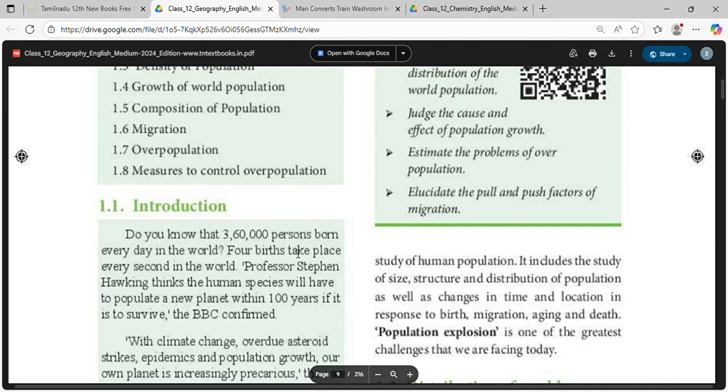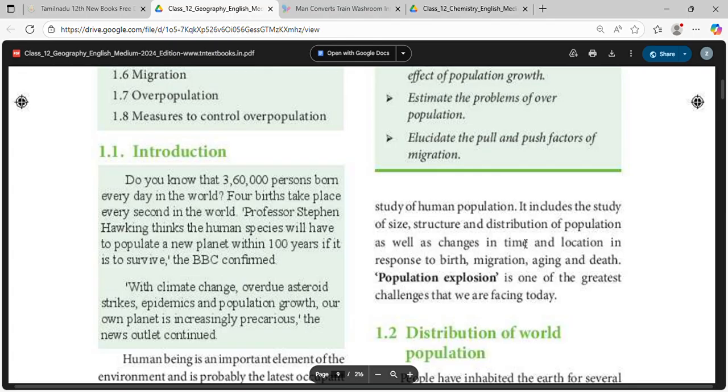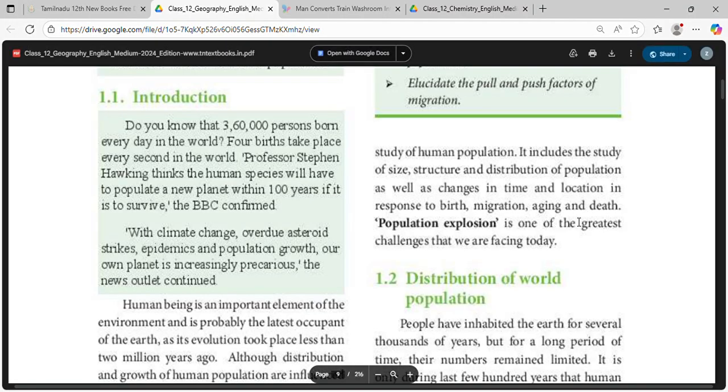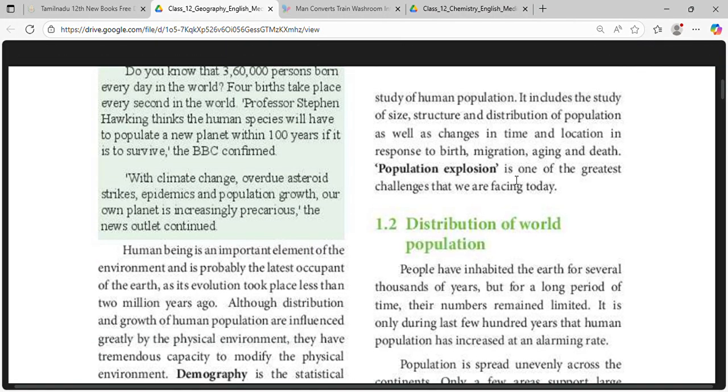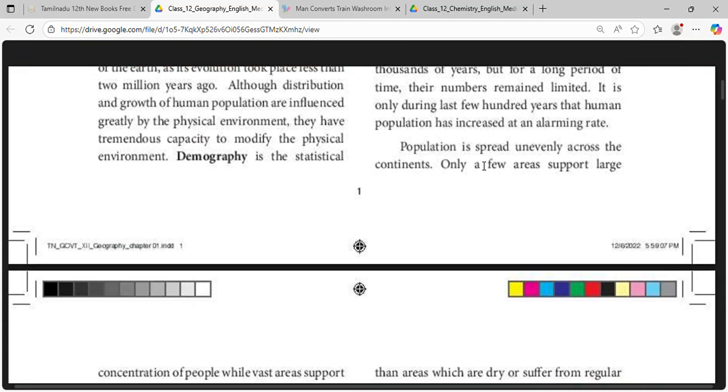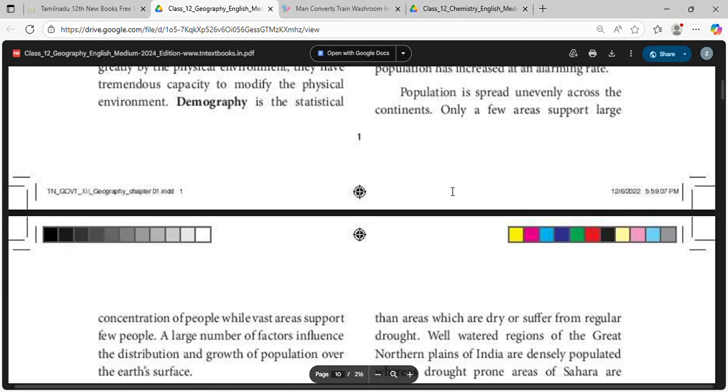Demography is the statistical study of human population. The study of size, structure, and distribution of population, as well as changes in time and location in response to birth, migration, aging and death, is called demography. Population explosion is one of the greatest challenges we face today. Population is spread unevenly across the continents.